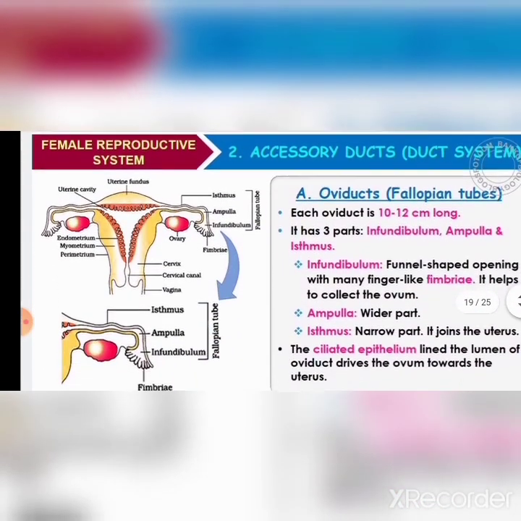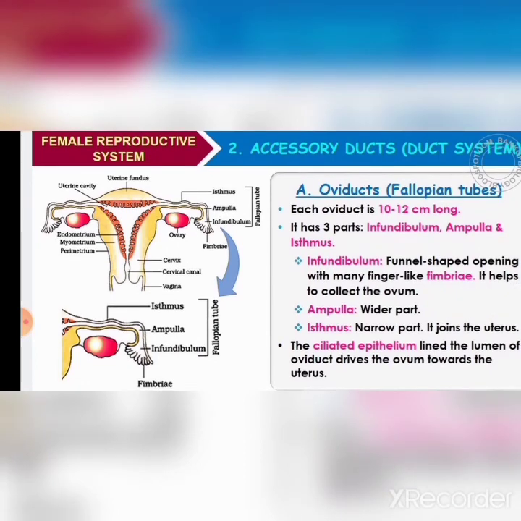Next we'll discuss the oviduct, that is the fallopian tube. The fallopian tube is 10 to 12 centimeters long. They exist in pair. The fallopian tube originates from the periphery of the ovary and extends up to the uterus.